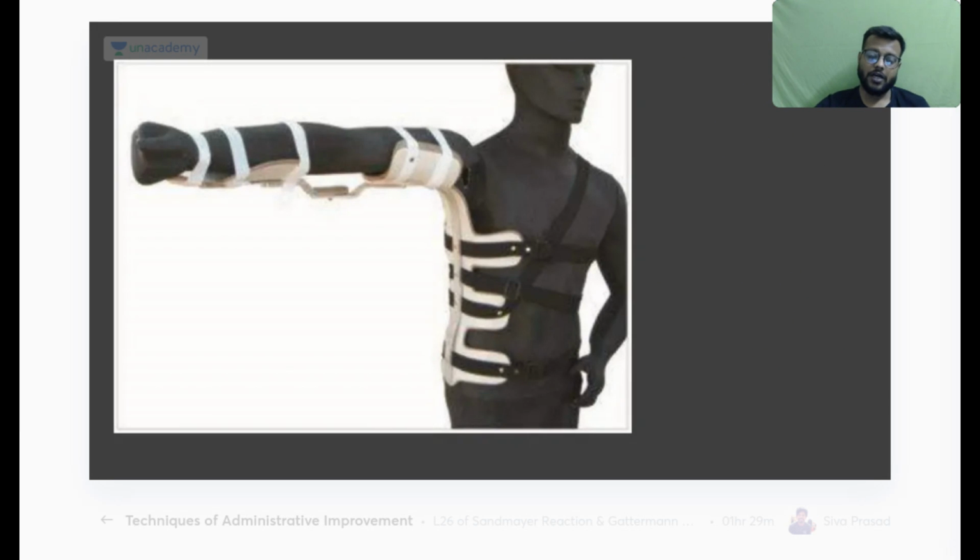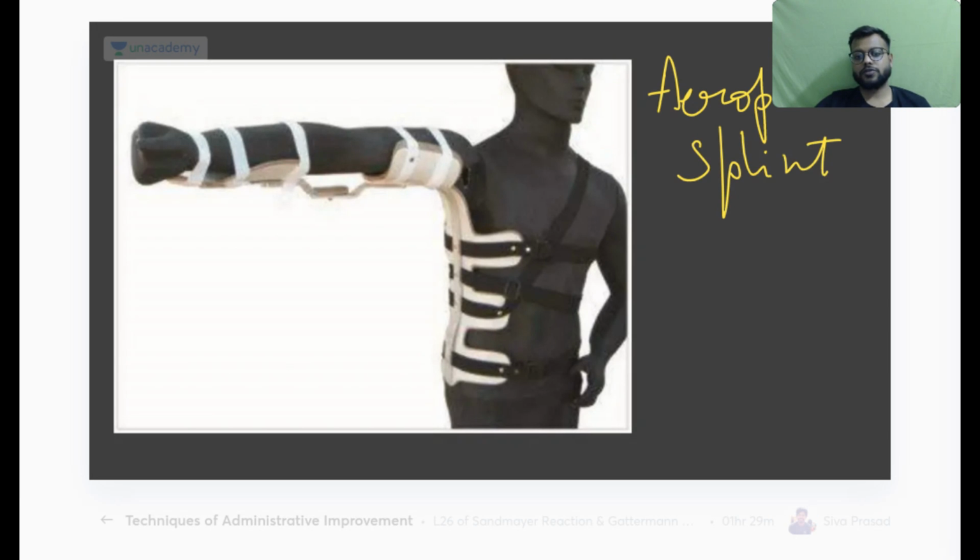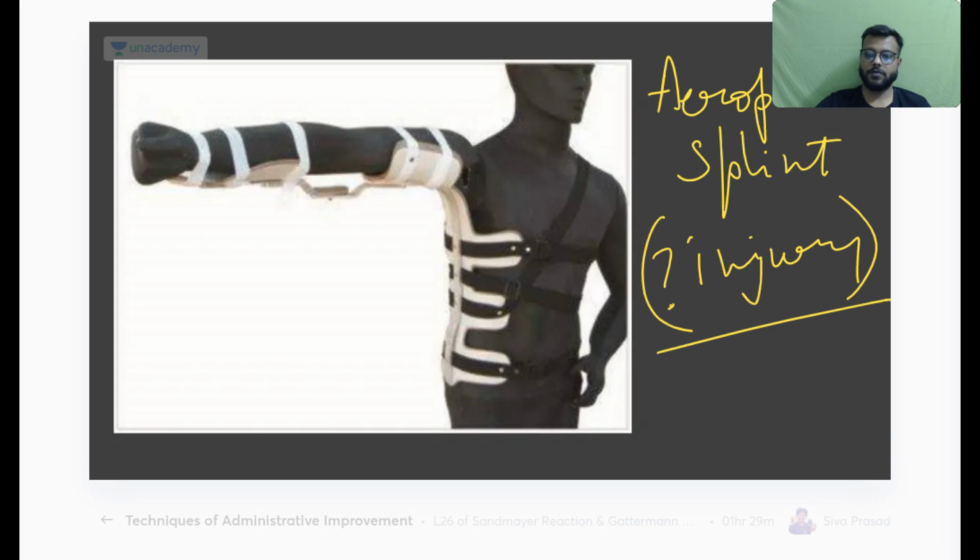Okay, now next question is this, this is a splint. Okay, let me tell you the name, this is called the aeroplane splint. So it is used for which injury? Okay, it is used for which injury? The aeroplane splint like this.